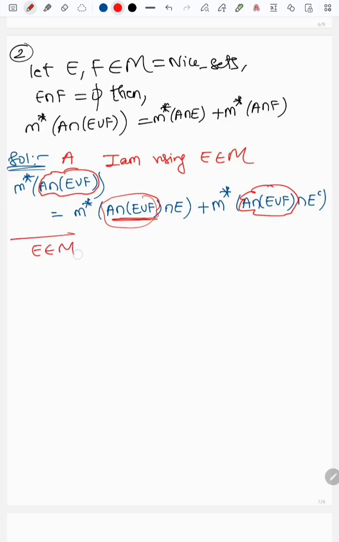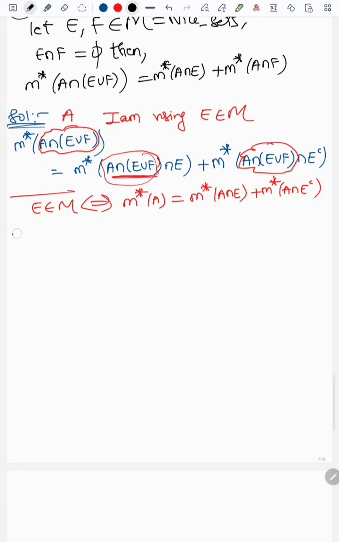Suppose E belongs to M, I'm recapping again, if and only if M star of A is equal to M star of A intersection E plus M star of A intersection E complement. Now this is very simple.